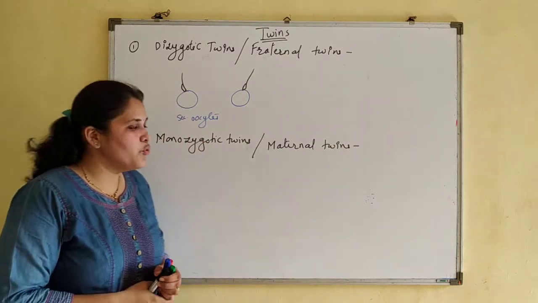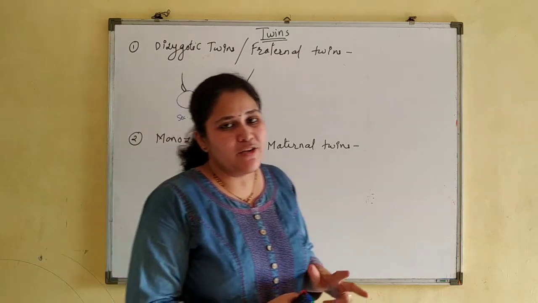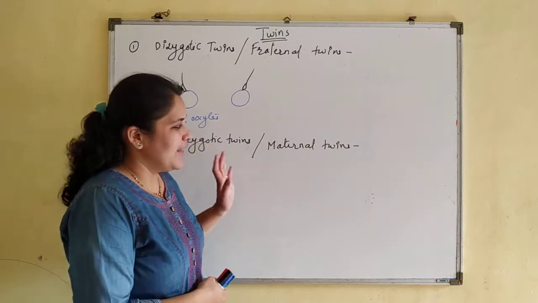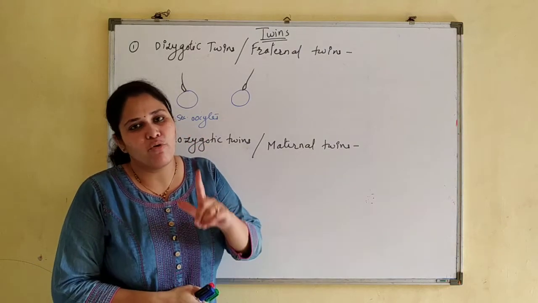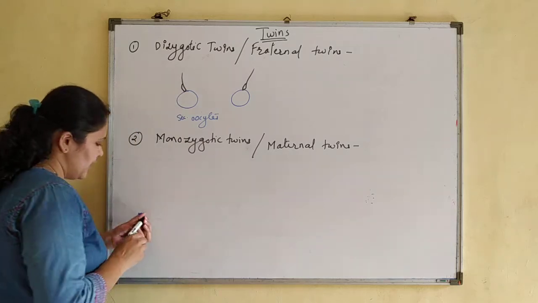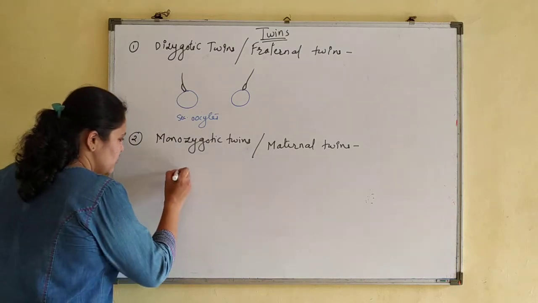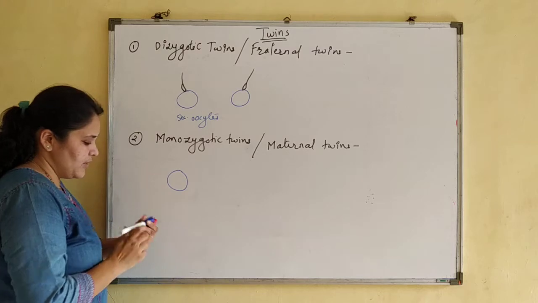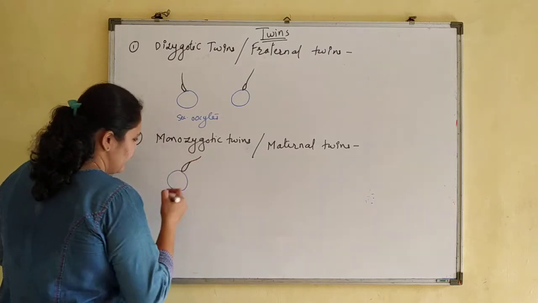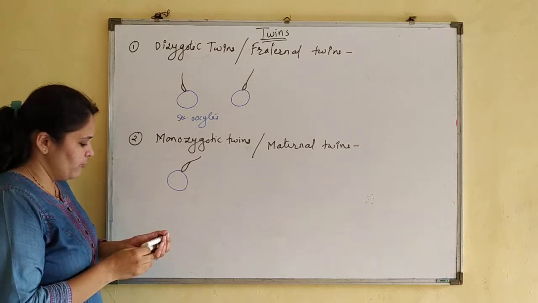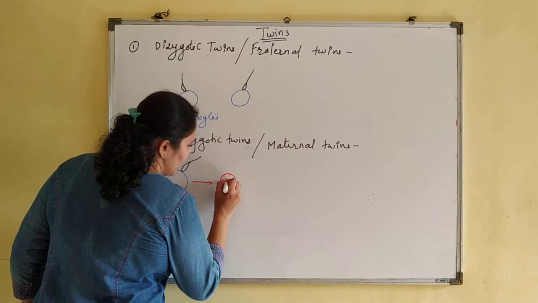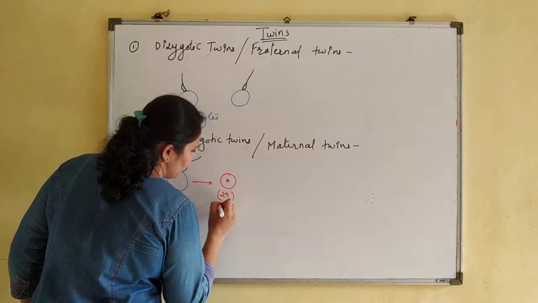In case of monozygotic twins, siblings can look similar to each other because they are formed by splitting of only one zygote. Means what is happening? There is only one secondary oocyte. That secondary oocyte got fertilized by one sperm normally. This will result in formation of one zygote, a zygote with 2n ploidy.